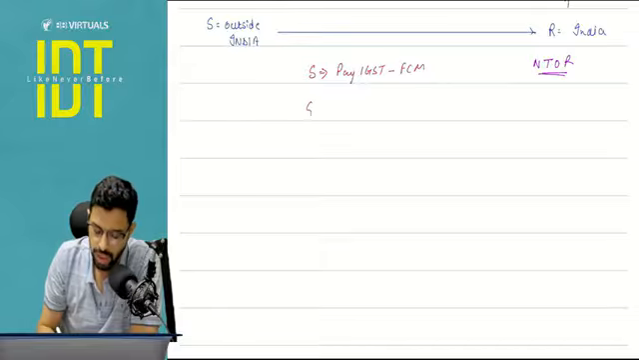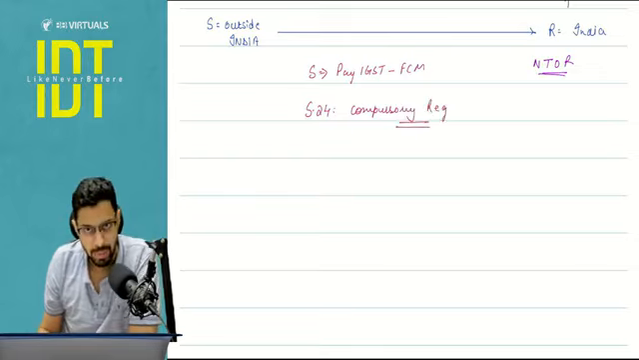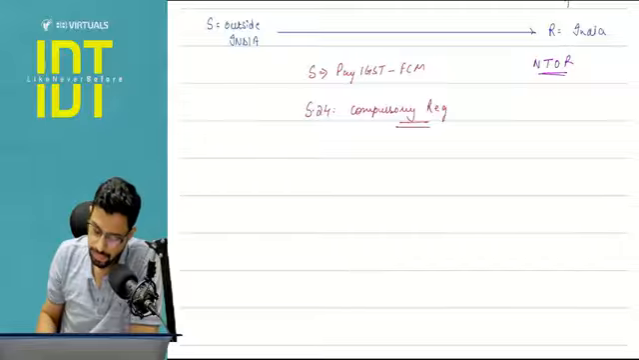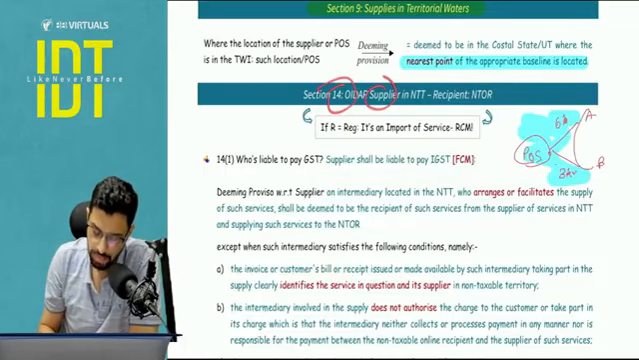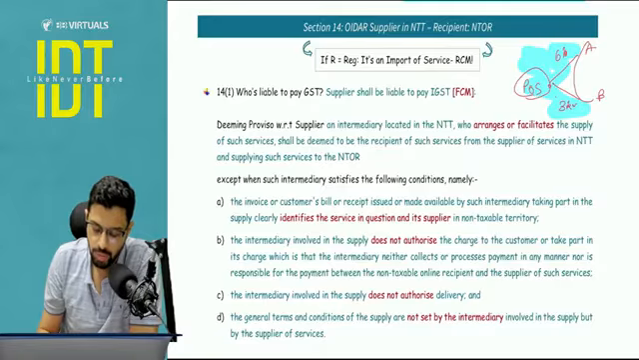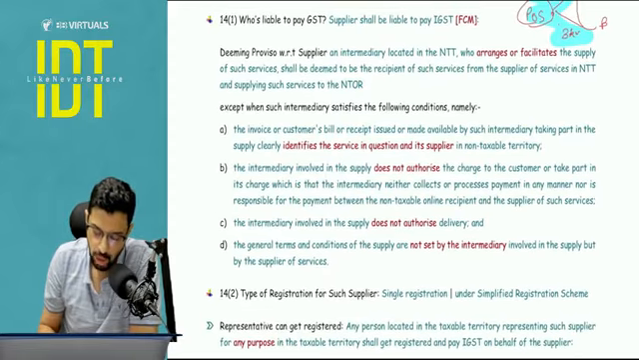for which section number 24 also comes and clarifies that compulsory registration will apply. Compulsory registration will apply, and hence there is no threshold limit. Is this clear? Now with respect to this, just quickly review section number 14, OIDAR supplier, and I'm only talking about the non-taxable recipient, because if it is registered, import of service, RCM will apply. Who is liable to pay the GST? Supplier is liable to pay the GST.